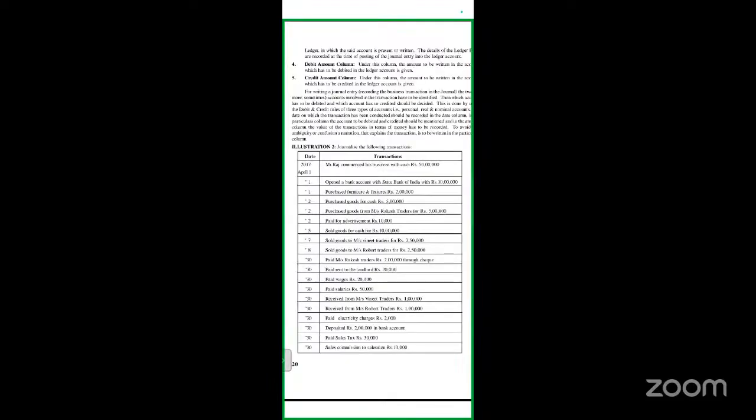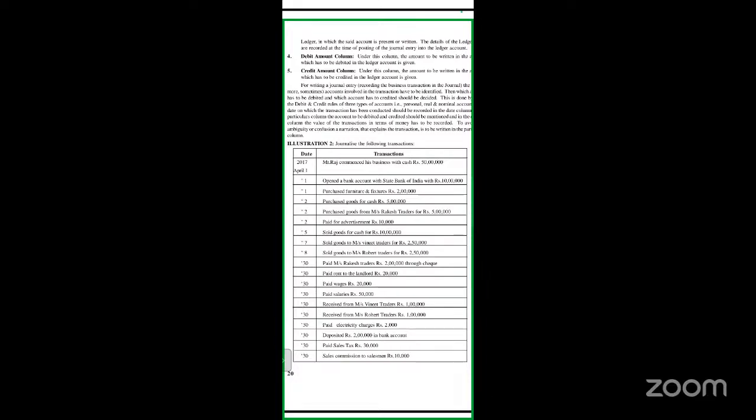So in nominal account, we debit all expenses and losses, and we credit all incomes and gains. We debit all expenses and losses, credit all incomes and gains.